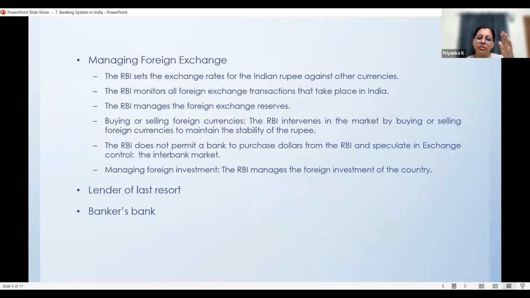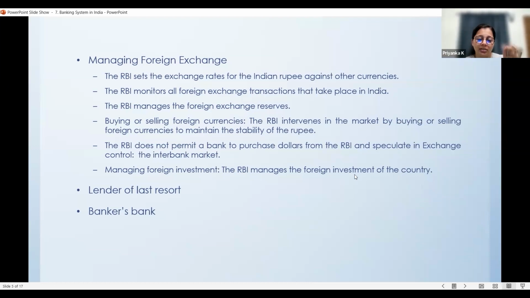So with these 6 to 7 functions, we come to the end of the functions of RBI, which is a very important topic. I'm repeating it once again. I am taking a lot of time to explain each function because I know this is a very important topic in both prelims and mains examination. That's why I'm taking each and every point and explaining it very well. So please go through this and let me know if you have any doubt.